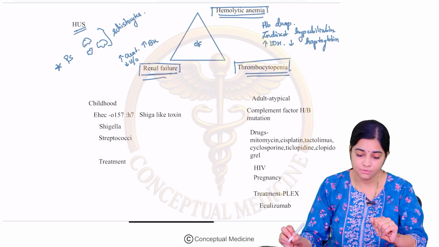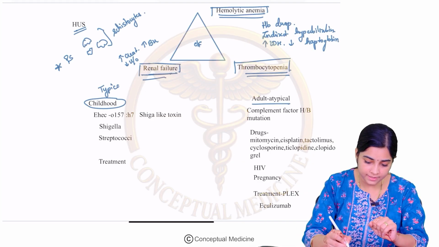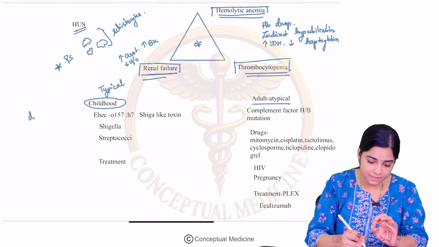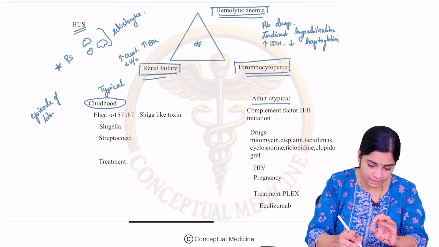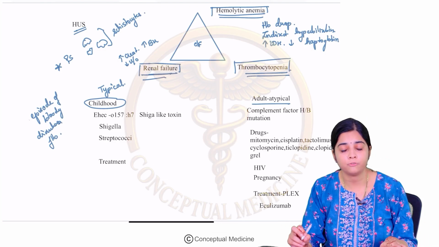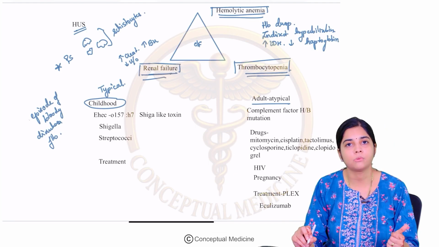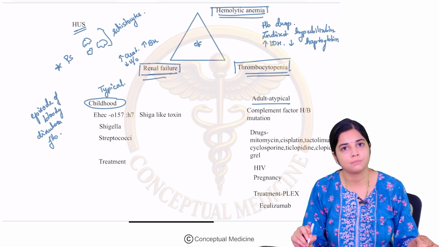Hemolytic uremic syndrome can occur in childhood or in adulthood. Typical HUS presents in childhood. So how does it present? It presents with an episode of bloody diarrhea, followed by hemolytic anemia, renal failure and thrombocytopenia. This is a type of thrombotic microangiopathy.